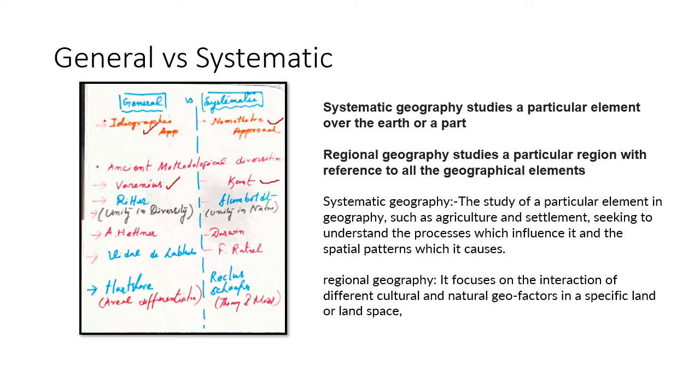So in brief, regional geography follows the inductive method, that is the social science approach.